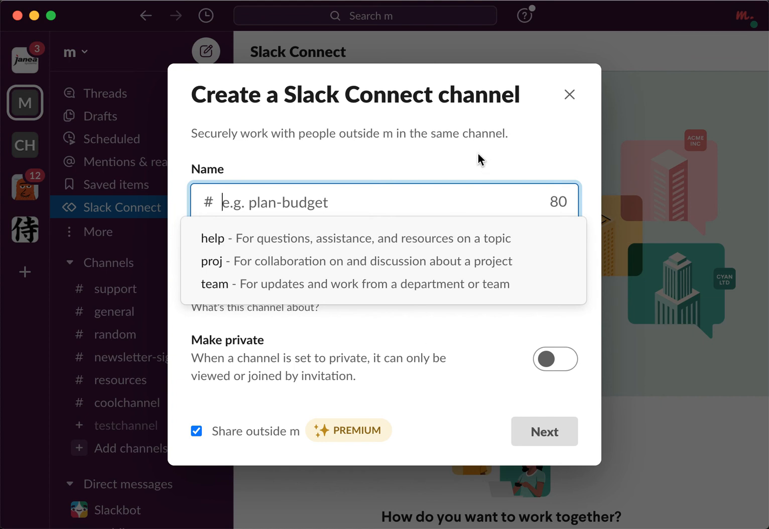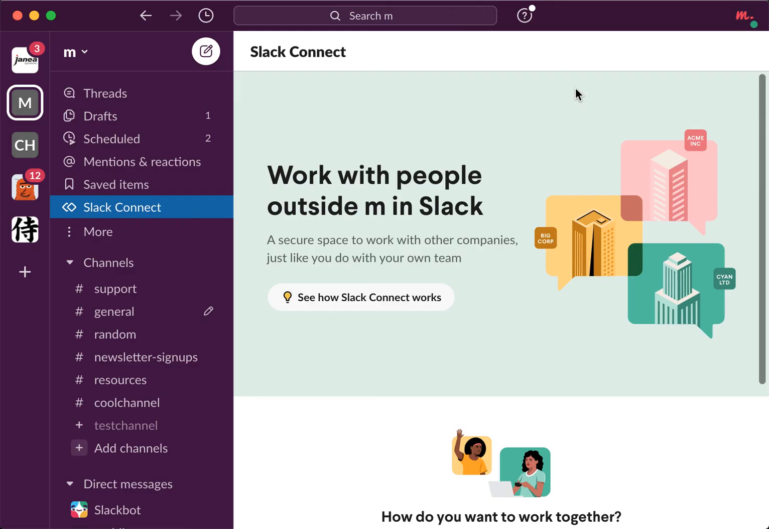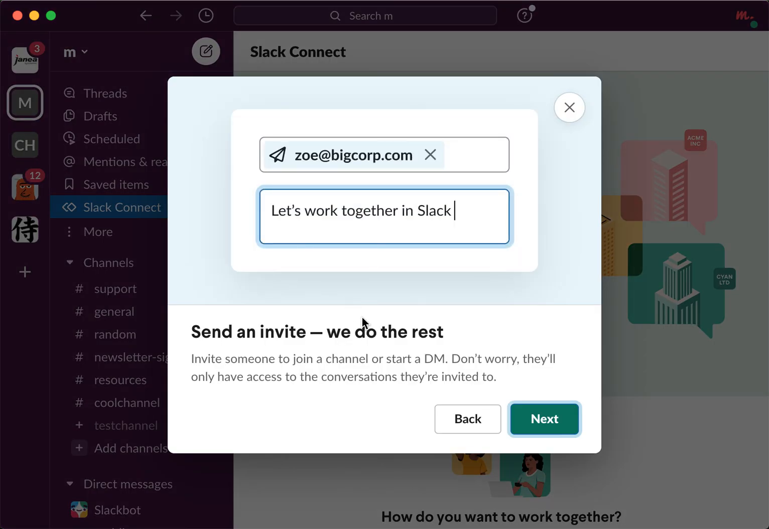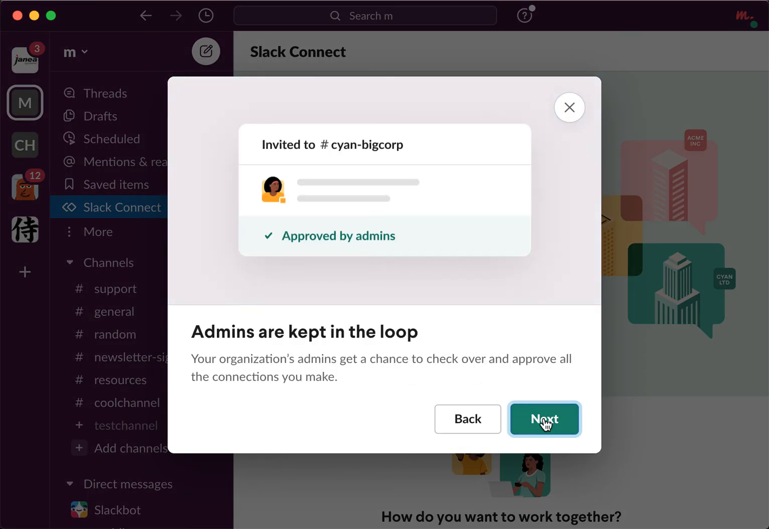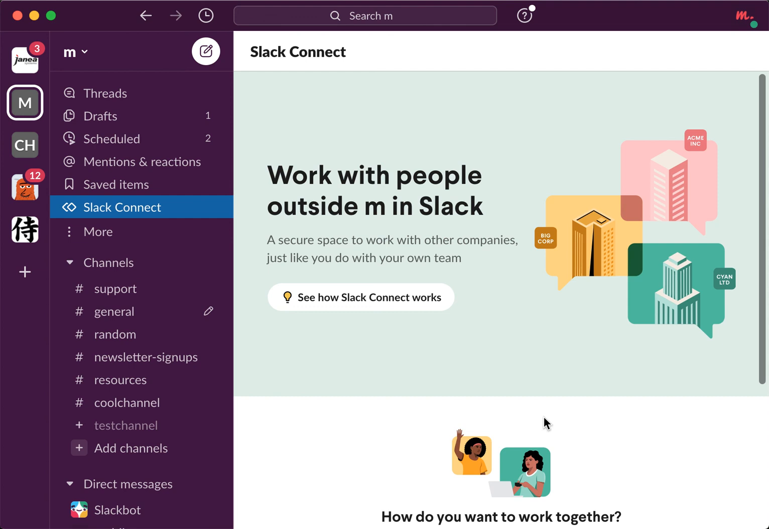So yeah, so that's how it works. Of course, admins are kept in the loop and all of that. But anyways, there you have it.